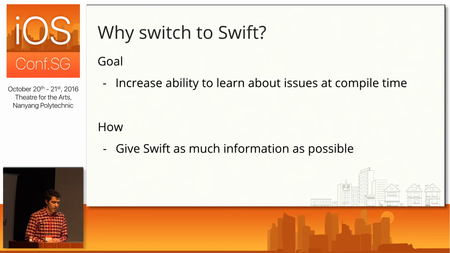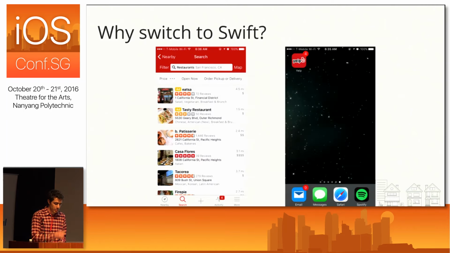And we're going to do that by leveraging Swift's richer type system to give Swift as much information about our app as possible, so we can get that compile time feedback. And what we hope is that in the end, users will spend a lot more time interfacing with our app and a lot less time seeing the home screen because the app crashed due to some unexpected bad input.